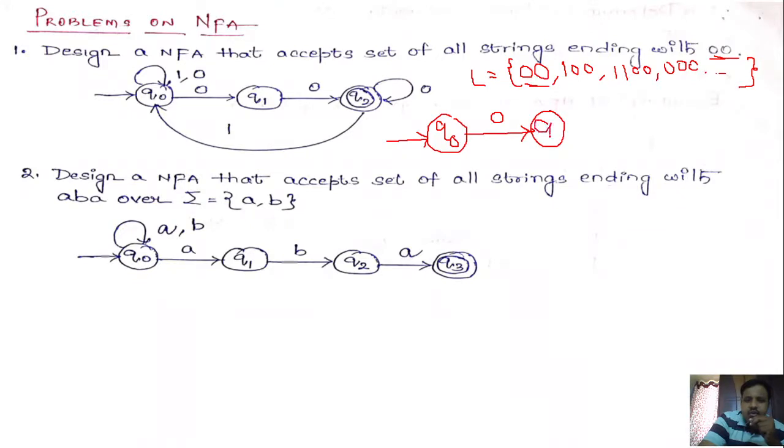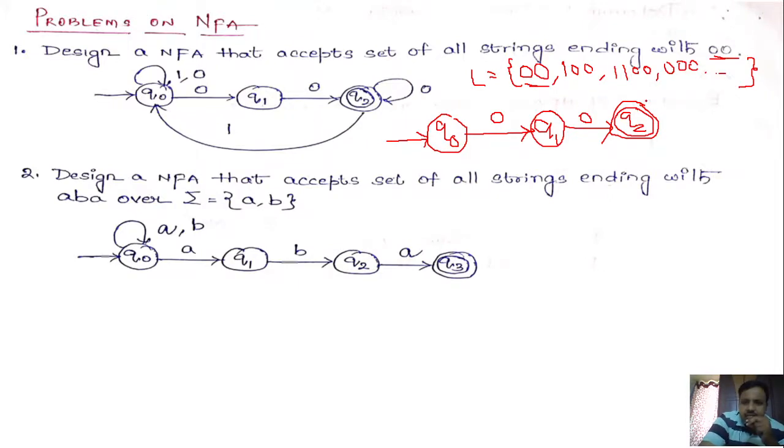Once we get 0 on Q0, we go to the state Q1, and in Q1 we also wait for 0, and once we get 0 in Q1, we go to the state Q2. So Q0 on 0 goes to Q1, Q1 on 0 goes to Q2. Here it is 0 followed by 0, so this is the basic string. You can make Q2 a final state, which means 00 is accepted. This is how we make the basic string get accepted by the NFA.